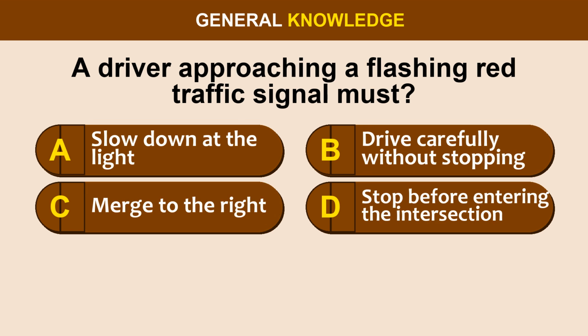Question 12. A driver approaching a flashing red traffic signal must: option A, slow down at the light. Option B, drive carefully without stopping. Option C, merge to the right. Option D, stop before entering the intersection.